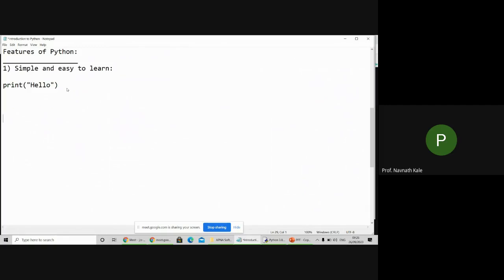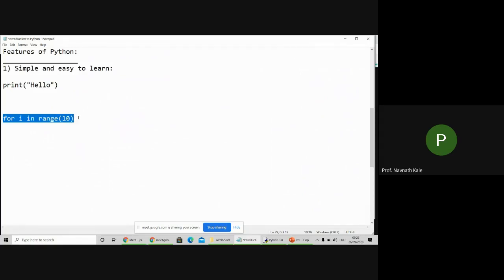Here, only one line code is enough to repeat the for loop for n times. For example, see, for i in range of n. So this code will repeat the for loop for n times. So I have written here 10 times. So this will repeat for 10 times.